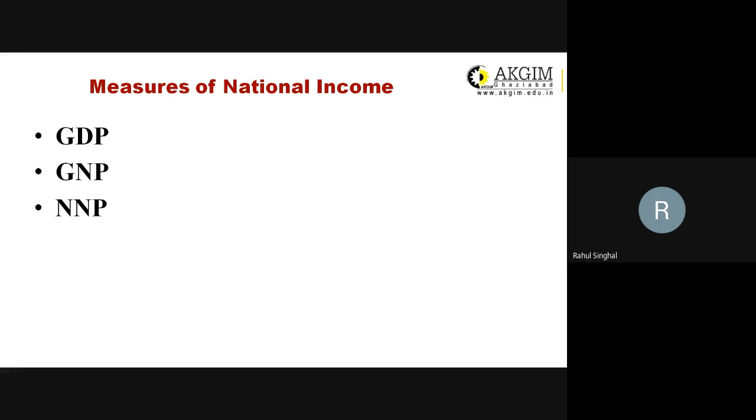So GDP is the gross domestic product. GDP means the market value of all the goods and services produced within the geographical limit of a particular country. That is known as gross domestic product, and it will be known as GDP at market price.